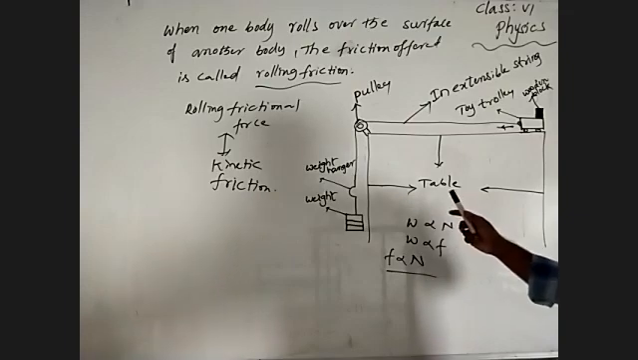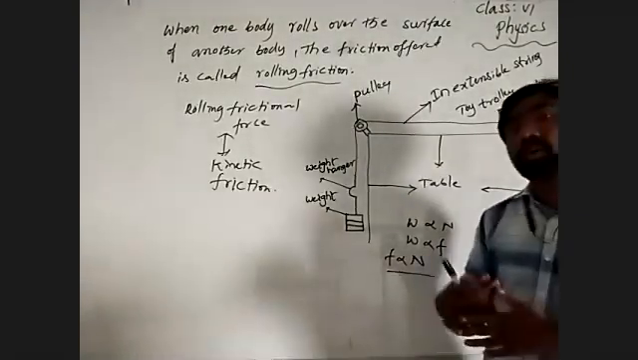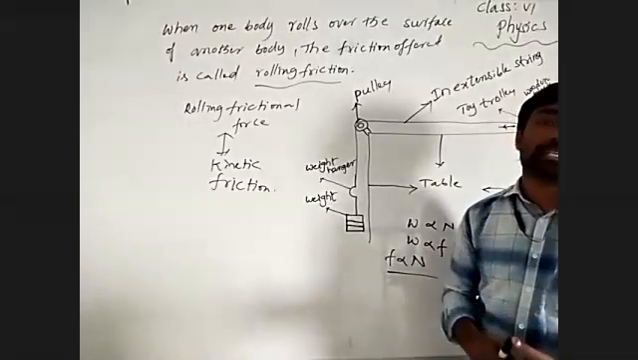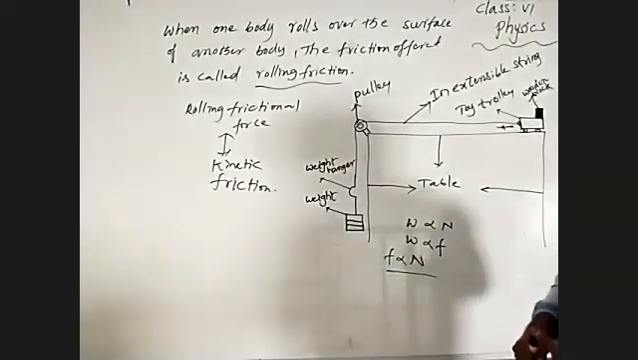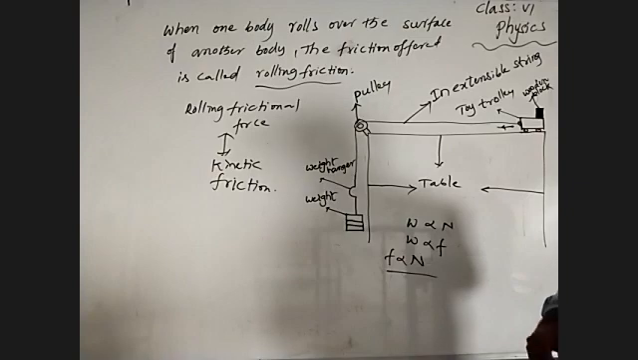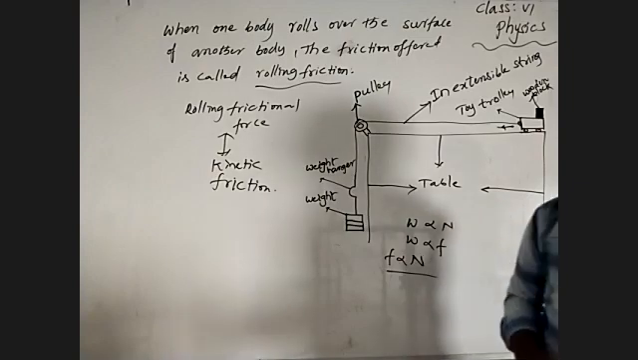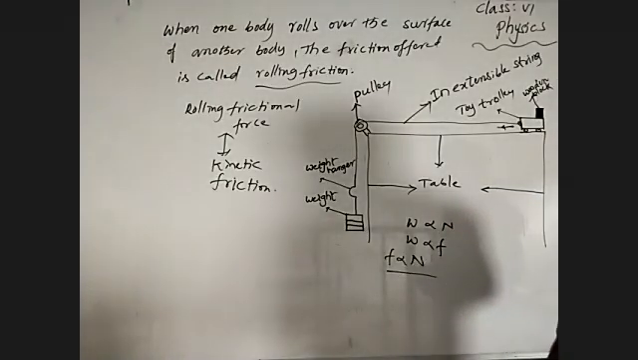The force comes into play between two objects, an object rolling over the surface of another object. Then that force offered is the frictional force. The force acts opposite to the rolling body. That is the rolling frictional force.